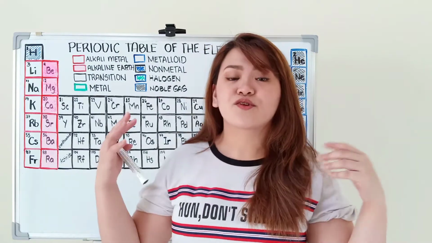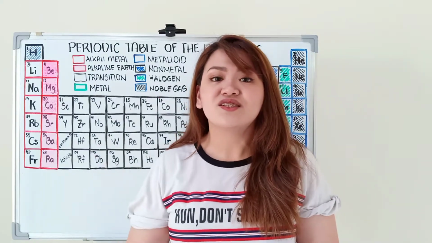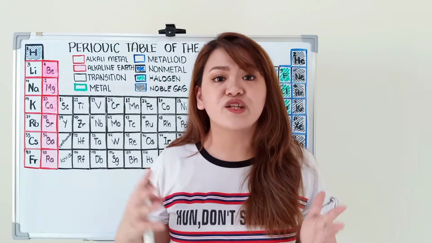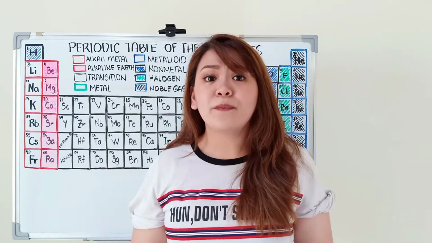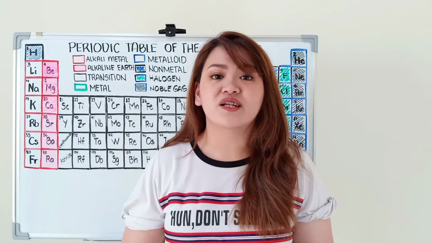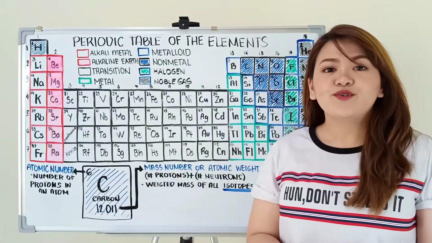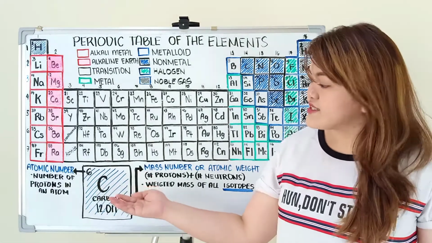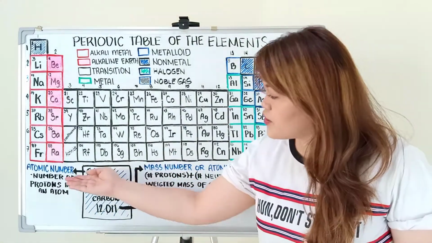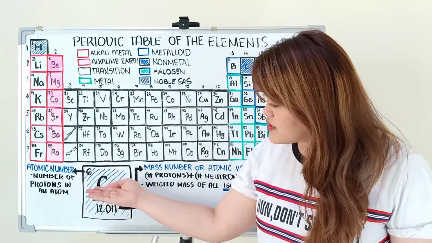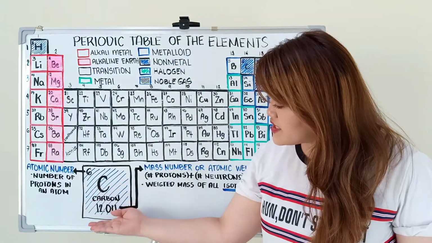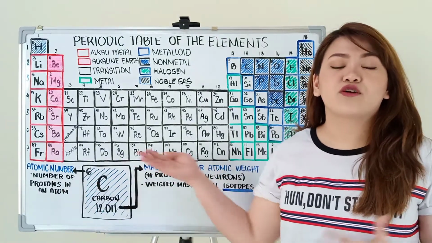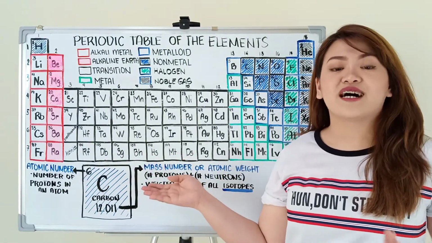These elements combine, react, and interact together in infinite possible ways to produce different compounds. Itong mga compound na to is actually very important for our everyday life. When you look at the basic periodic table, each element will look like this. Kung saan meron tayong atomic number, element symbol, element name, and the mass number. So focus natin sa atomic number, and the atomic mass number, also known as the atomic weight.